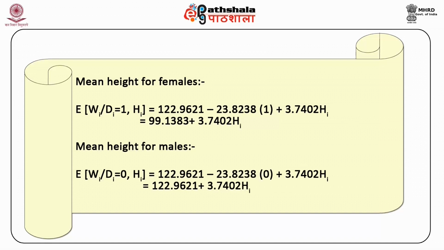is equal to the expected value of Wi given Di is equal to 0, keeping Hi as constant, is equal to 122.9621 minus 23.8238 into 0 plus 3.7402 Hi is equal to 122.9621 plus 3.7402 Hi.